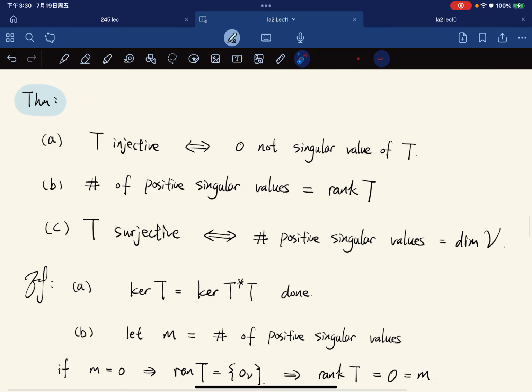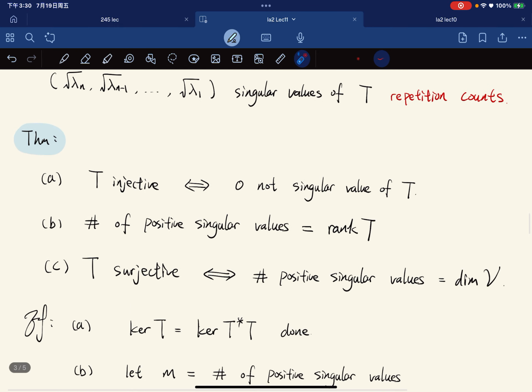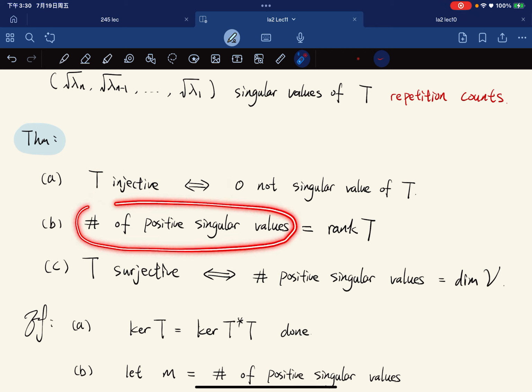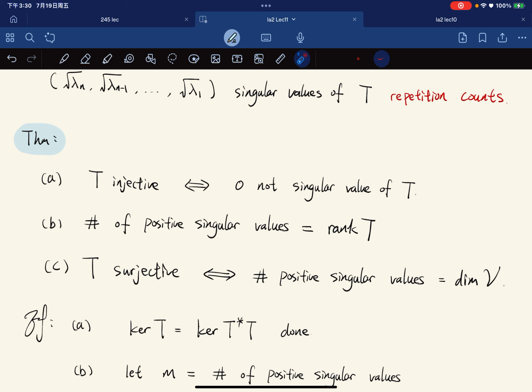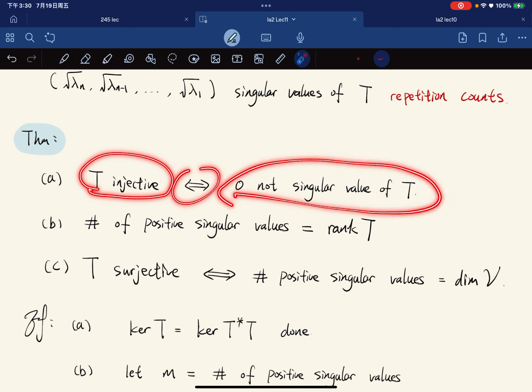So the theorem states that T is injective if and only if 0 is not a singular value, and the number of positive singular values is equal to the rank of T. And T is surjective if and only if the number of positive singular values is equal to the dimension of W, because rank T is equal to that, so B implies C. So we just need to show A and B.